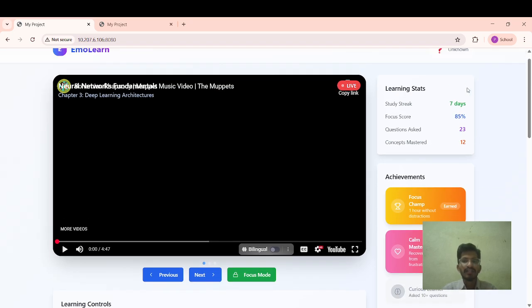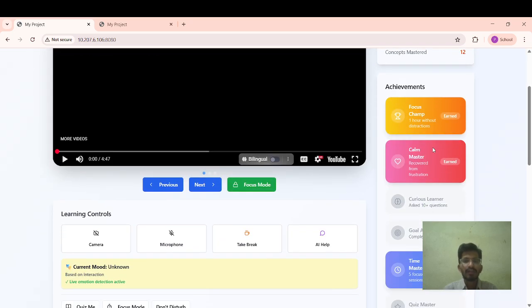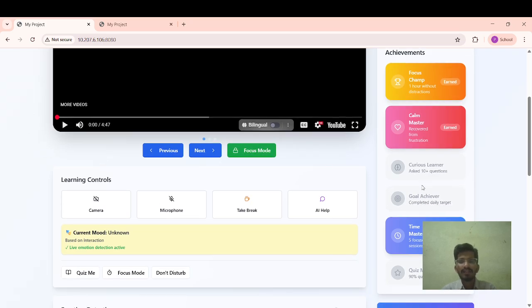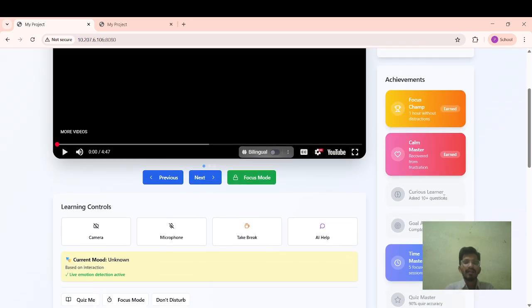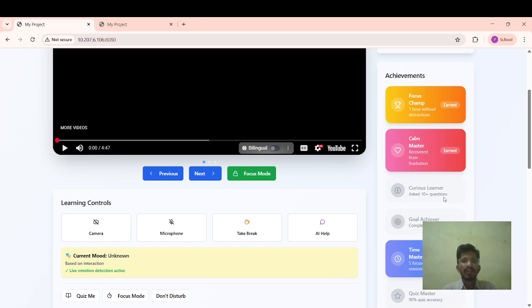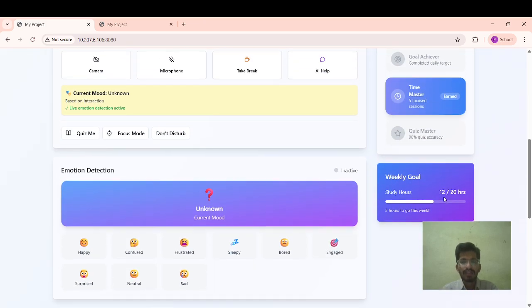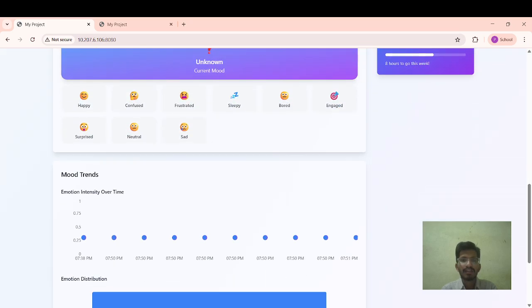So based on these learning stats of the entire learning platform, we are providing some achievements in it, like Focus Champ, Calm Master, various achievements will be there. And based on the context we are going to provide it to engage the users, and to attract the learners on the ed-tech platforms. And we can see here weekly goals using studies, like how can we detect it.